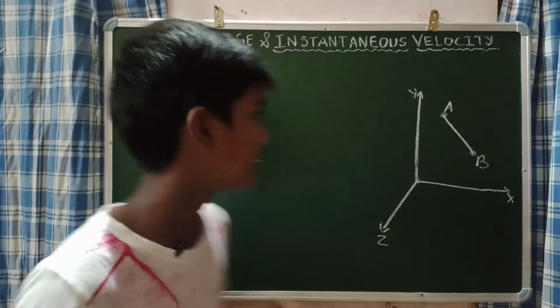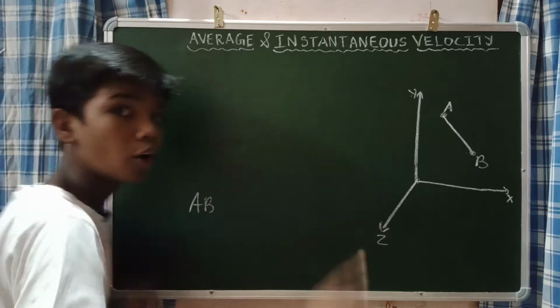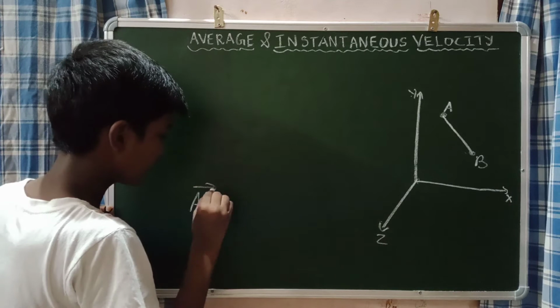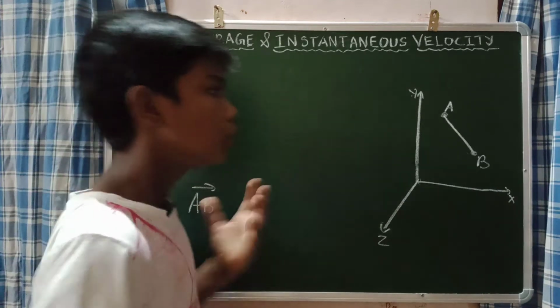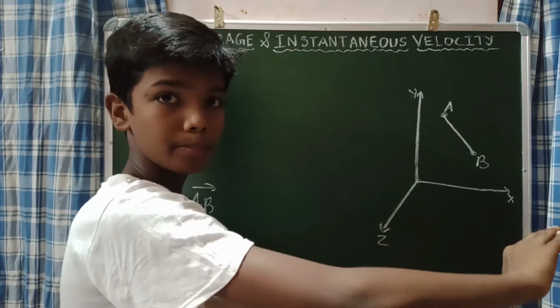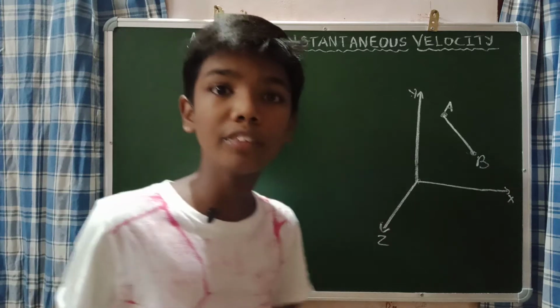Definitely you will say AB. Not only AB, it is AB vector. Displacement is AB only, but why are we writing it as AB vector? Many people have doubt in this.